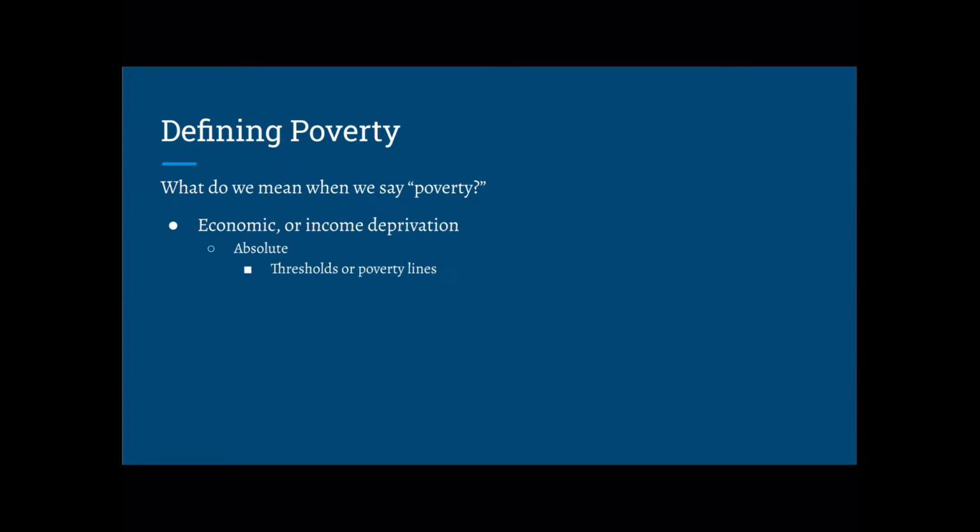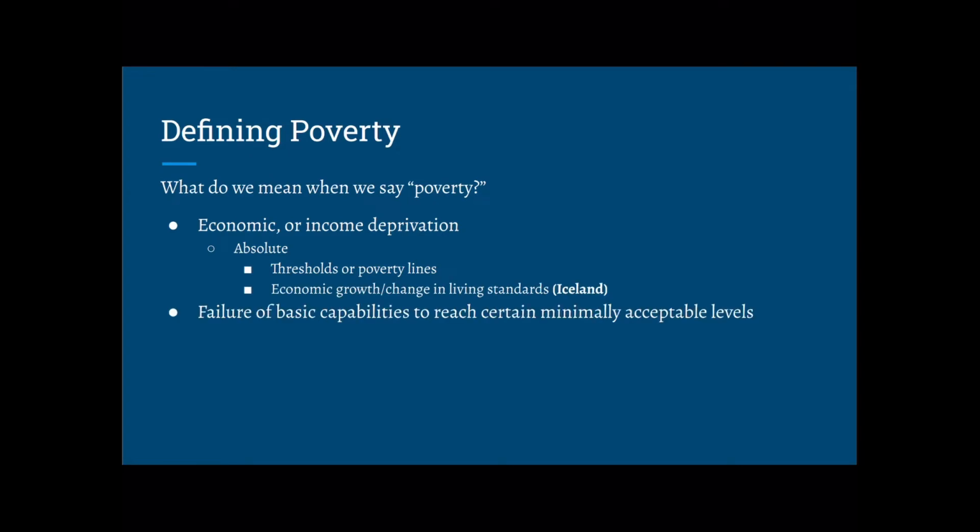So what do we mean when we say poverty? Part of it is economic or income deprivation. Measuring poverty based on minimum income, which equates to minimum needs, is known as absolute measurement. It can be measured with minimum thresholds or poverty lines. Another way of framing the problem is failure of basic capabilities to reach a certain minimum acceptable level. This is known as relative poverty measure. In addition to basic economic needs, this considers an individual's ability to participate in society.